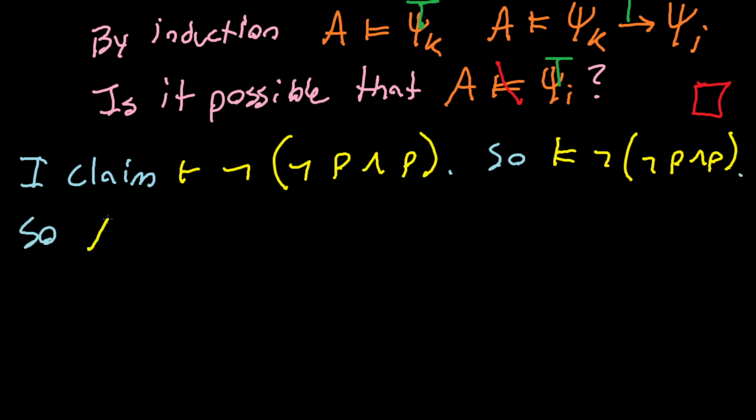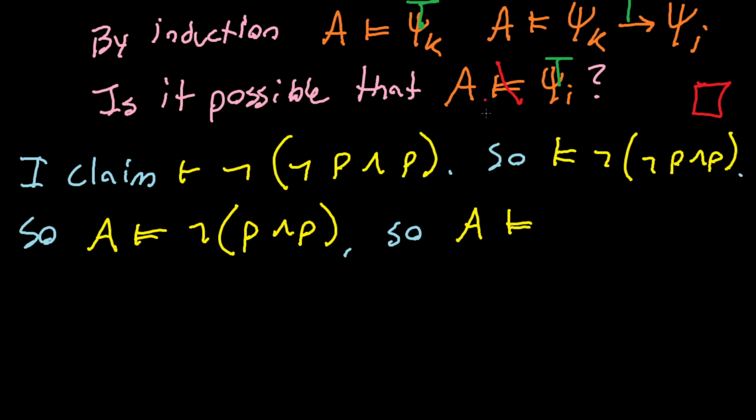And so A models this statement, but by a very similar truth table reasoning I used before, we absolutely know that A does not model, right? A does not model this statement. Okay, so let me speak through what I just said. So the point is, the negation of a contradiction is a tautology, and thus the negation of a contradiction is valid.